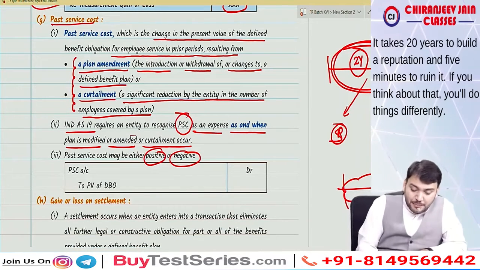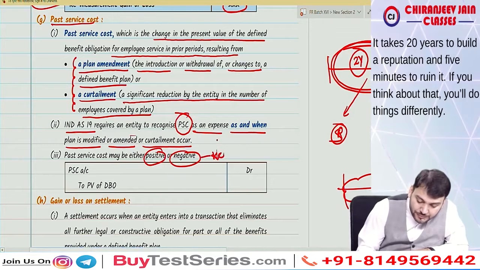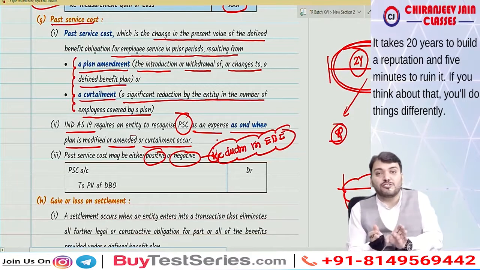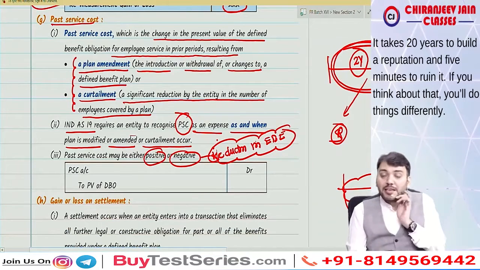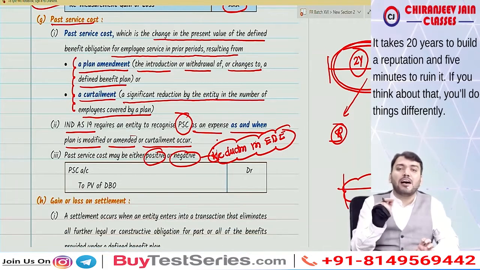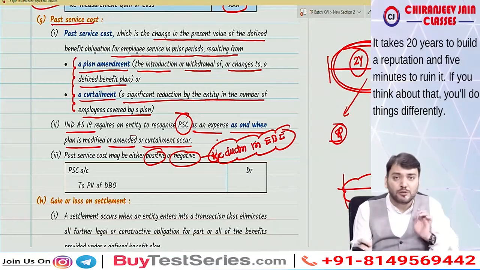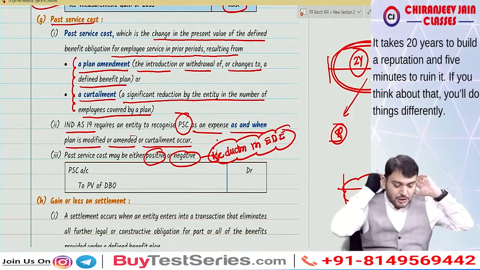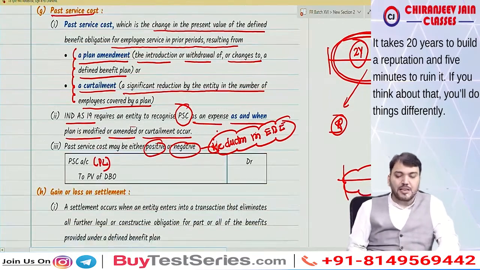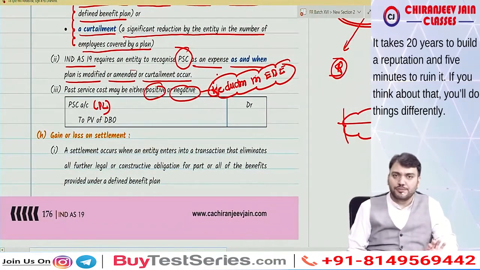So when I am saying negative, it means it is a reduction in what? Reduction in employee benefit expense of that period. It is not a gain. So this past service cost can be positive or it can be negative. If positive, then the journal entry is past service cost to present value of DBO. If negative, then it is present value of DBO to past service cost. Understood? And this past service cost will be immediately transferred to PL as an expense. Understood this point? I hope you have understood.